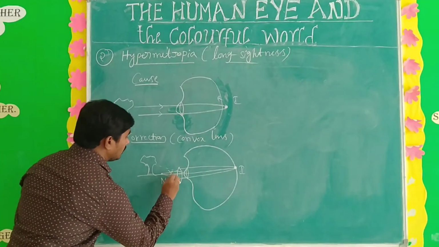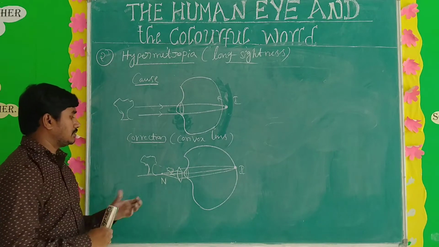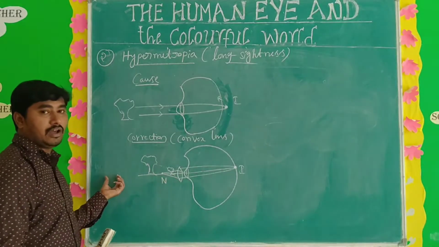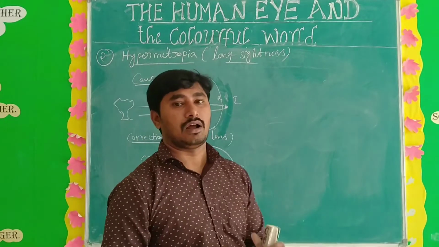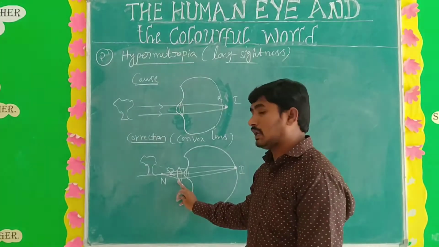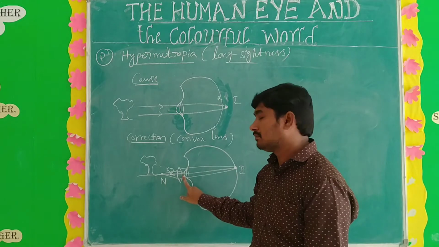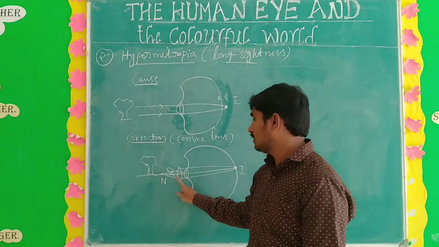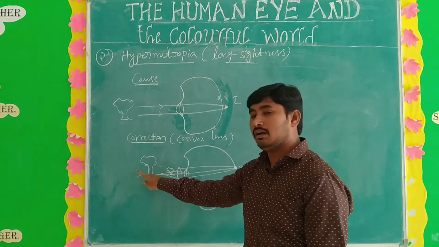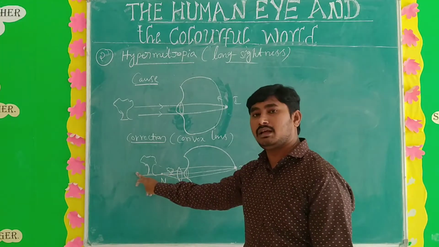So here the object is moved very far from the eye.